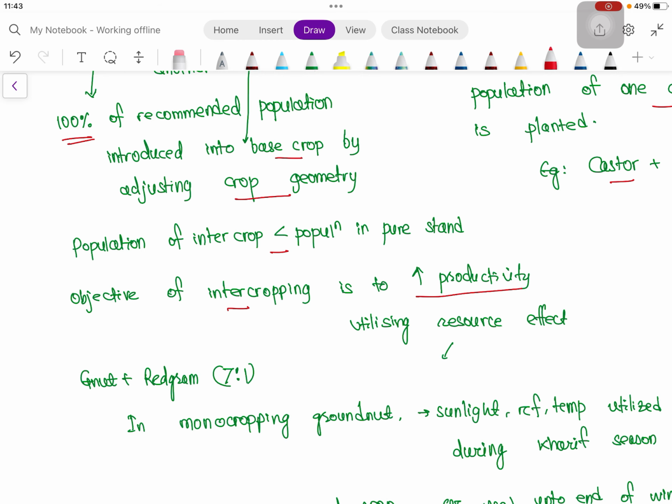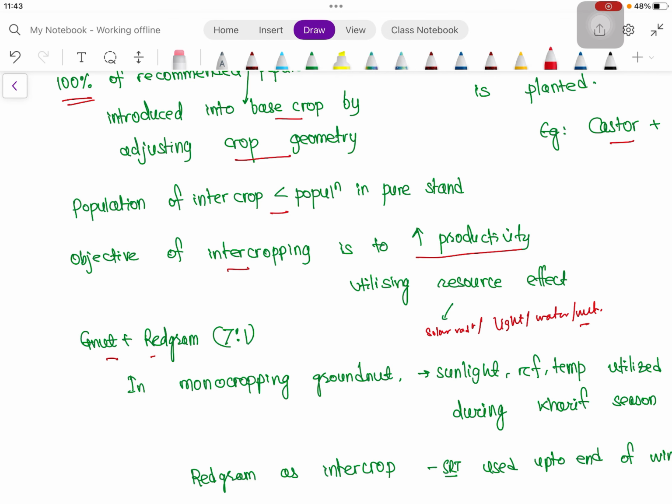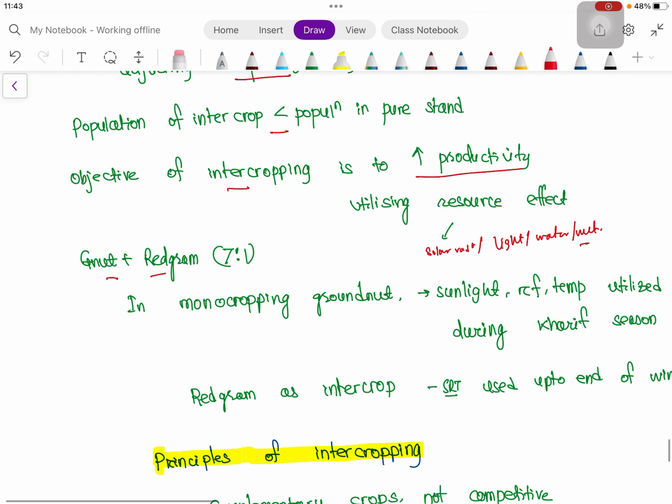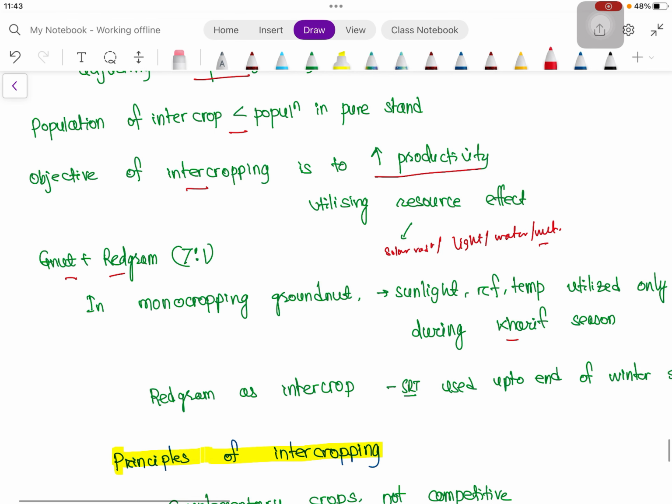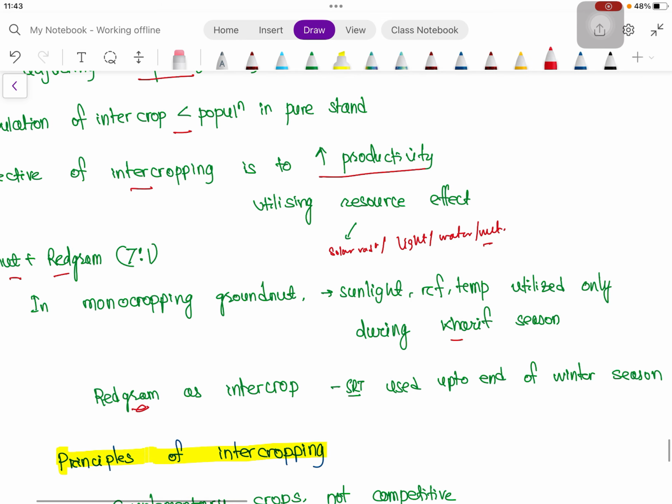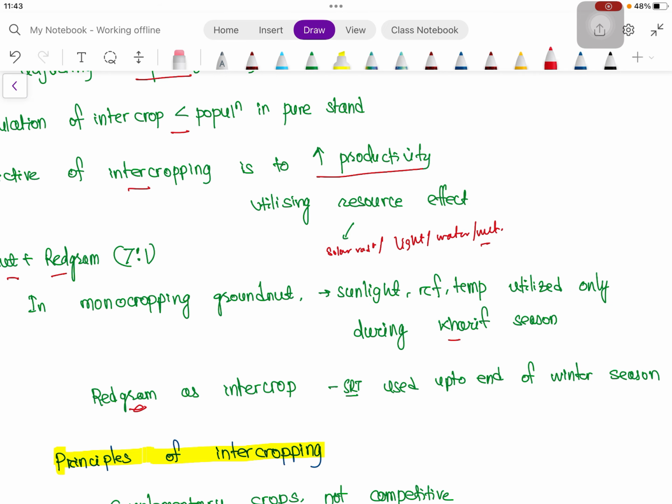What resource? Suppose solar radiation or light or water or nutrient. So these are the resources. For example, groundnut plus red gram. In monocropping groundnut, the sunlight, rainfall, temperature are utilized during the Kharif season. But when we take red gram as intercrop, these can be used up to the end of winter season because the red gram or arhar takes longer time to get harvested.